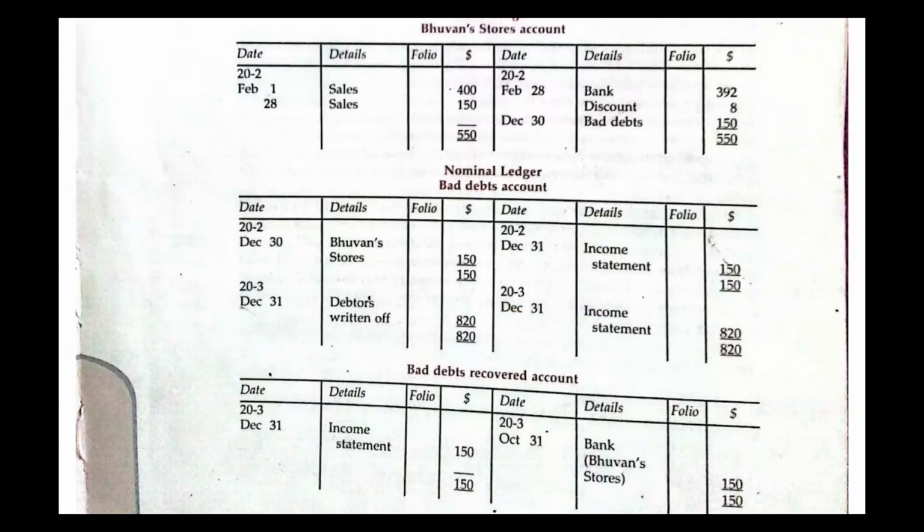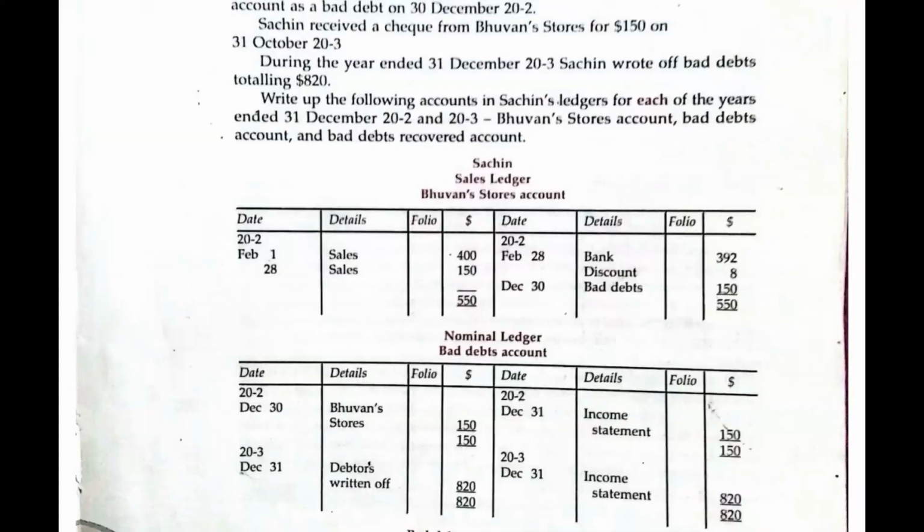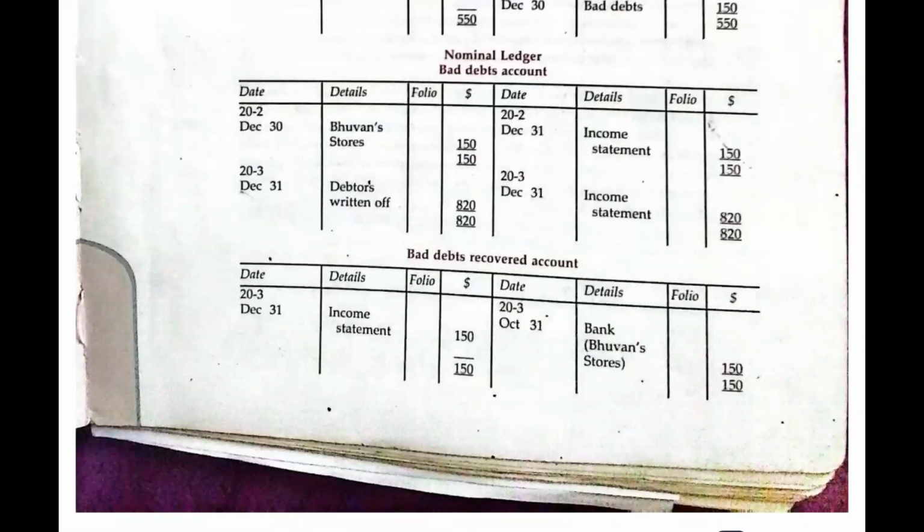Now, bad debt recovered account. How do you show it? So I've shown you how to record in the bad debt account, and also I'm showing you how to record in the bad debt recovered account. How much bad debt did we recover? Because this person settled that 150. Remember, Baban settled the account, isn't it?